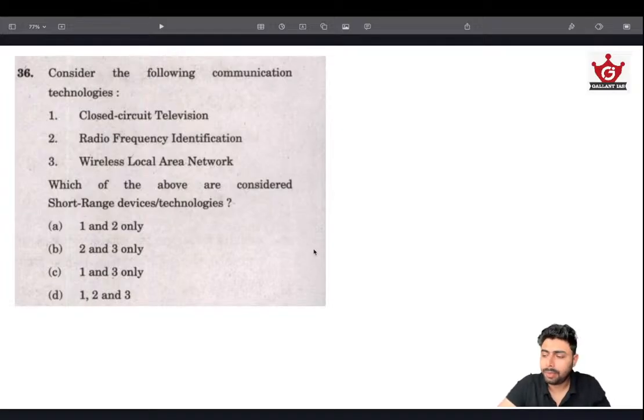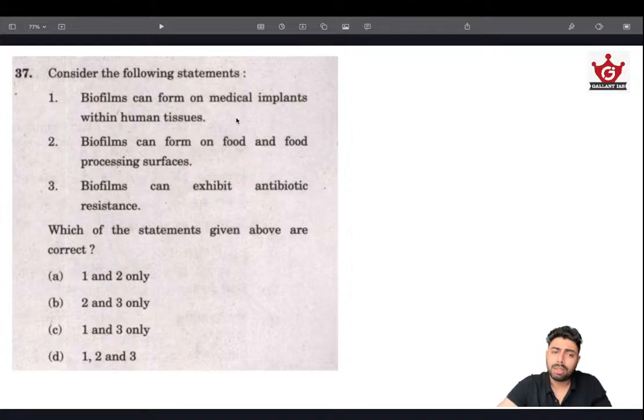36D. Moving on, biofilms. This is something that nobody has heard about up until now. At least I believe so, because I haven't heard anything about biofilms until now. So we'll try to picture it, then analyze it based on that picture, comparing it with the statements.